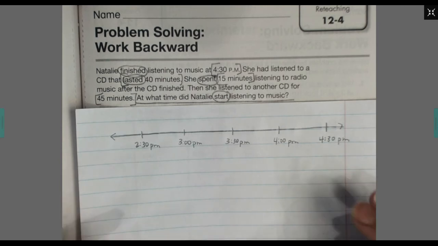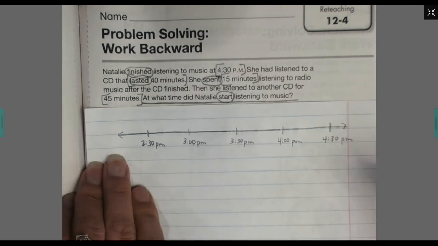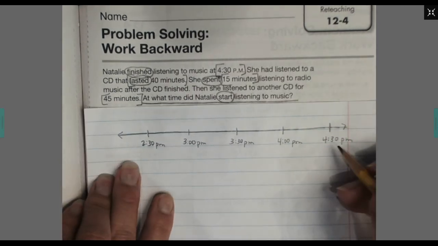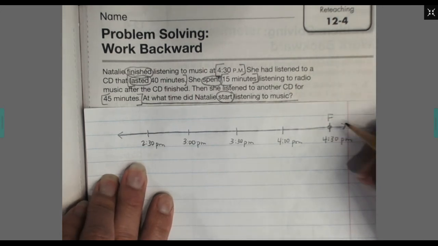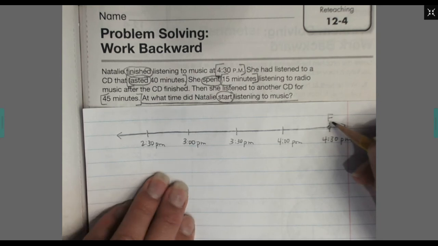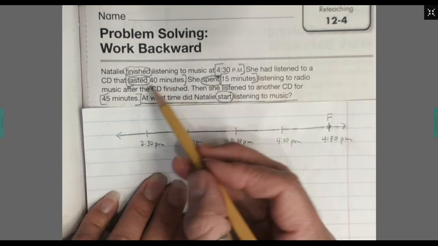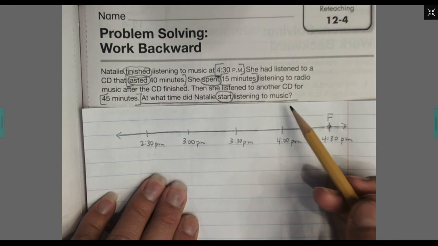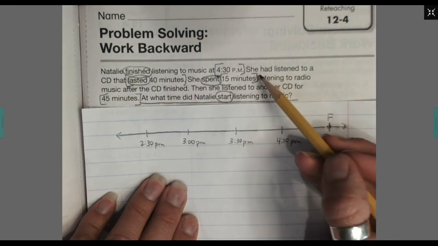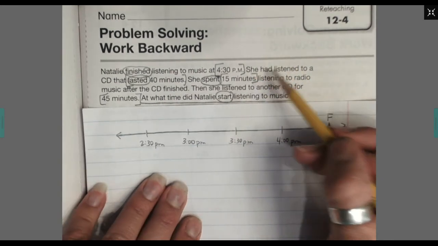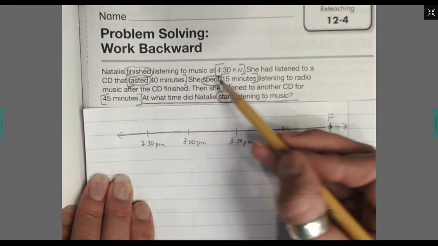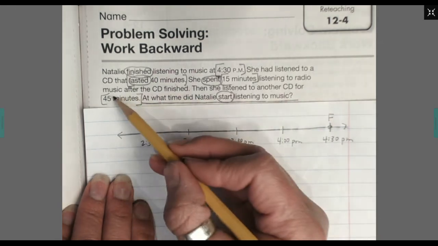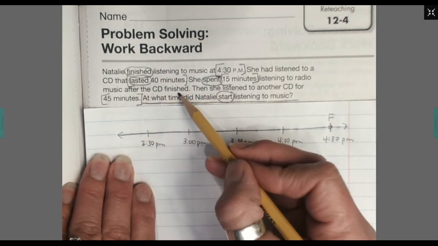So we've got our number line here. We know she finished. I'm going to mark that on my number line. She finished listening to music at 4:30. So let's go through all of these and figure out what is the last one she did. I need to go reread it because I really don't remember. She had listened to a CD that lasted 40 minutes. She spent 15 minutes listening to radio music after the CD finished. Then she listened to another CD for 45 minutes.